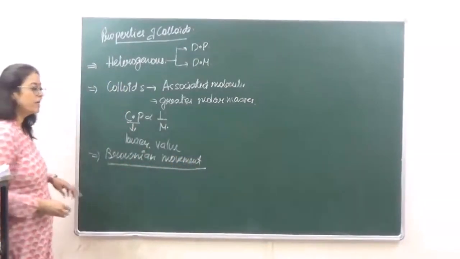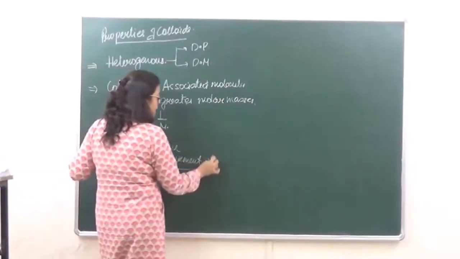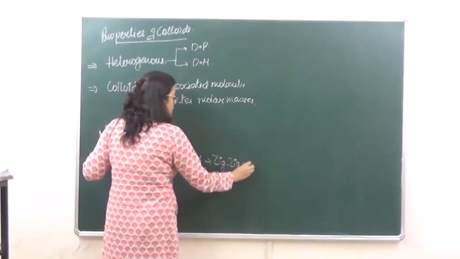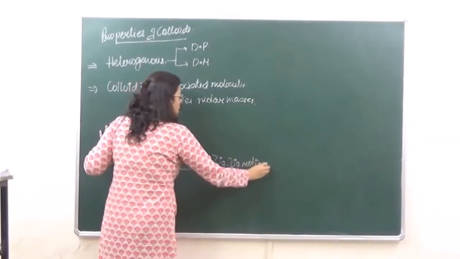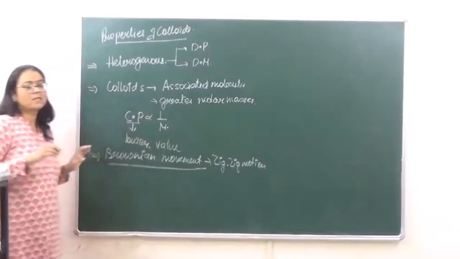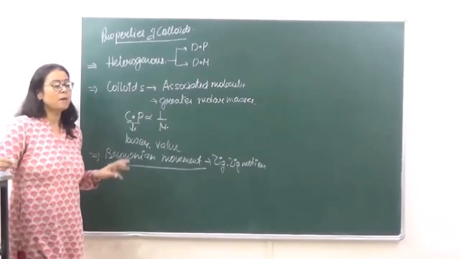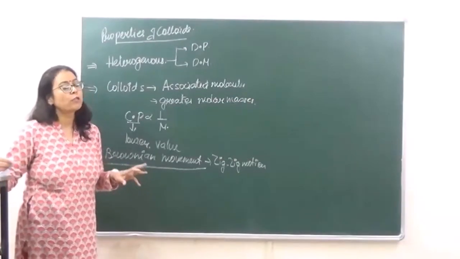Brownian movement, what do we understand by Brownian movement? It is the zigzag motion of particles. Because the size of a colloidal particle is in between the suspensions and the true solutions, these particles have a tendency to show this motion.